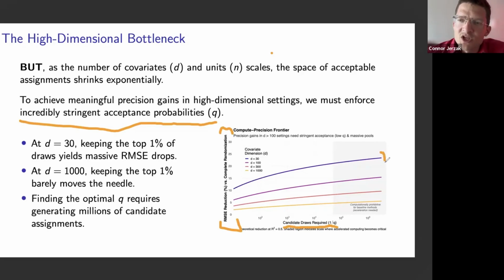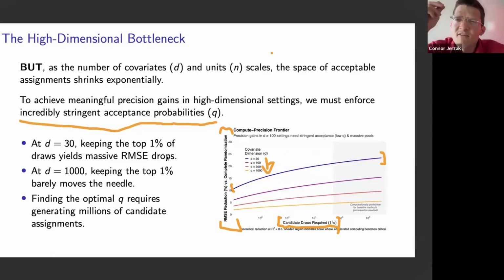So this is basically the gain that we get by performing re-randomization. And when the covariate space is smaller, this gain is greater on a relative basis. So when D here equals 30, we don't need very many candidate randomizations to achieve substantial gains. However, as we move to a more high-dimensional regime where D might be 1,000, we see that we need a larger number of candidate randomizations, holding all else equal, in order to secure a randomization that brings an equivalent RMSE reduction compared to what we will get in these other scenarios. So what this means is that finding a favorable RMSE gets increasingly difficult as the computation to get a single randomization grows.